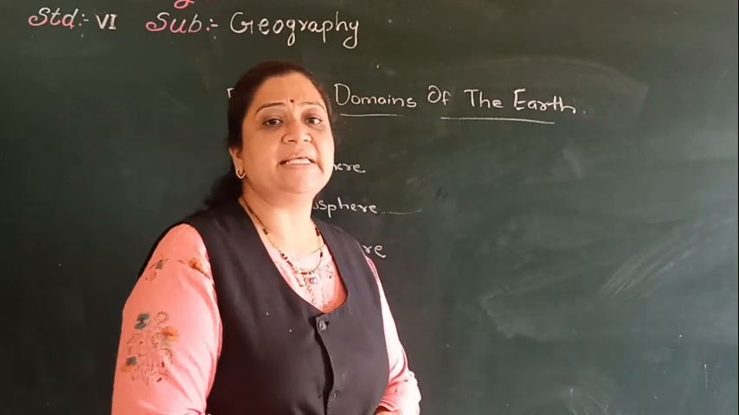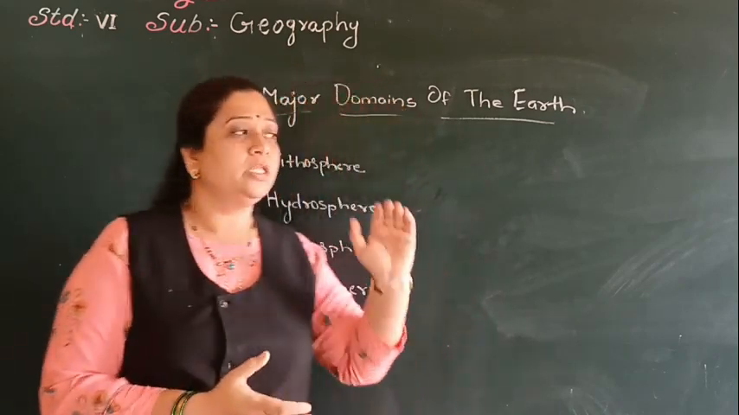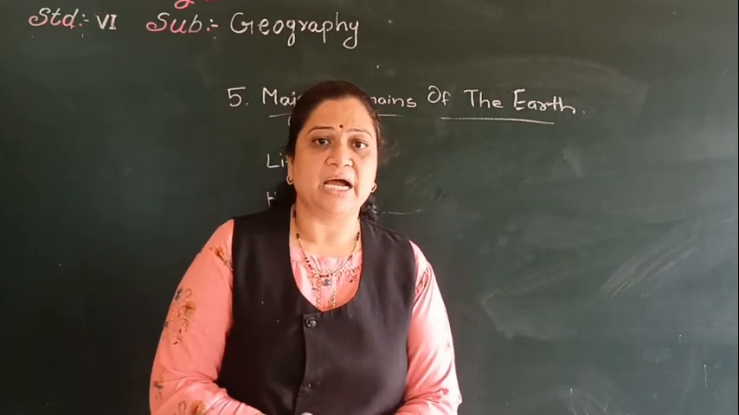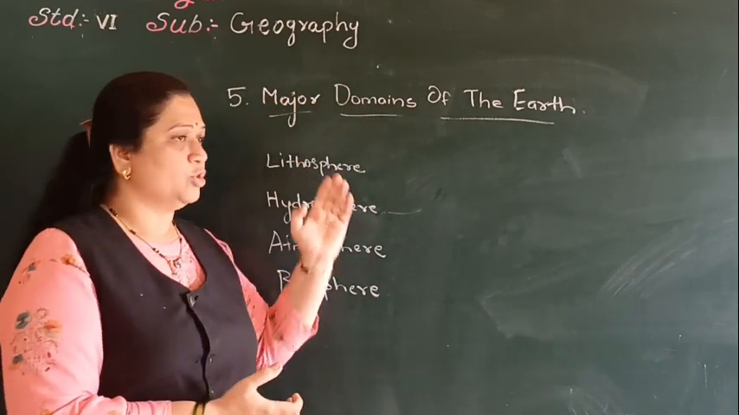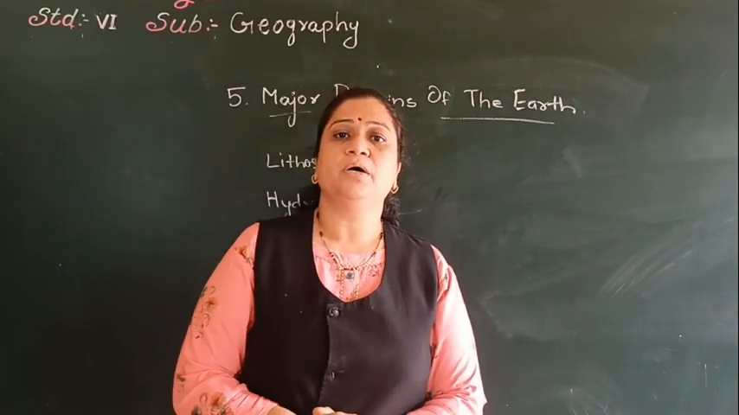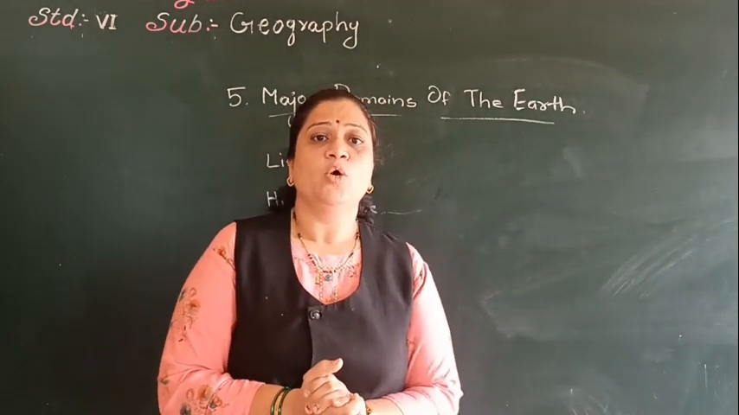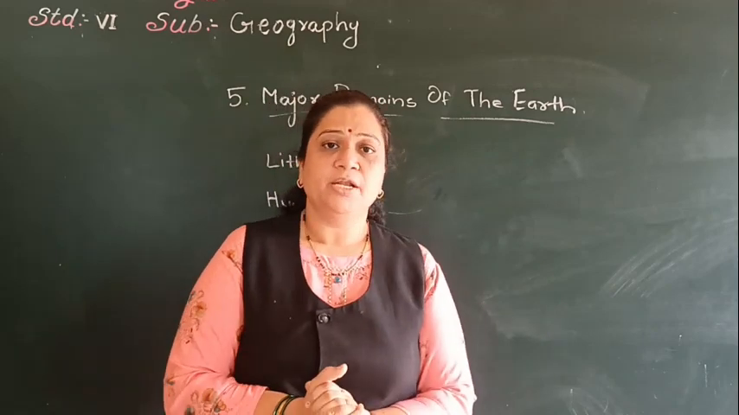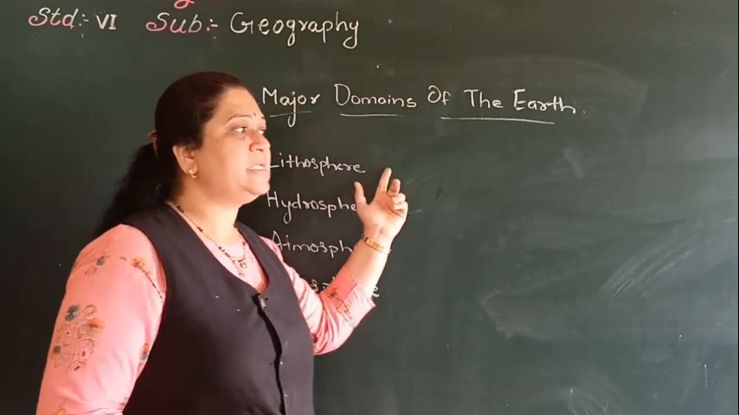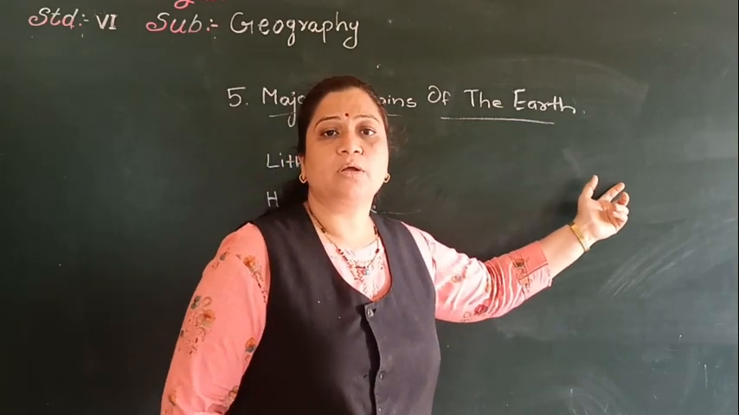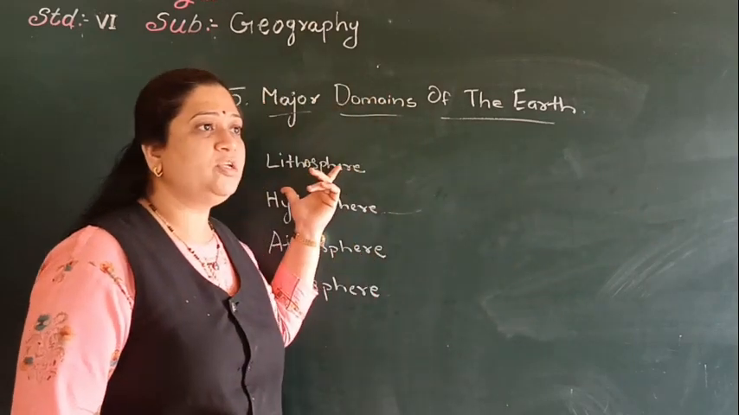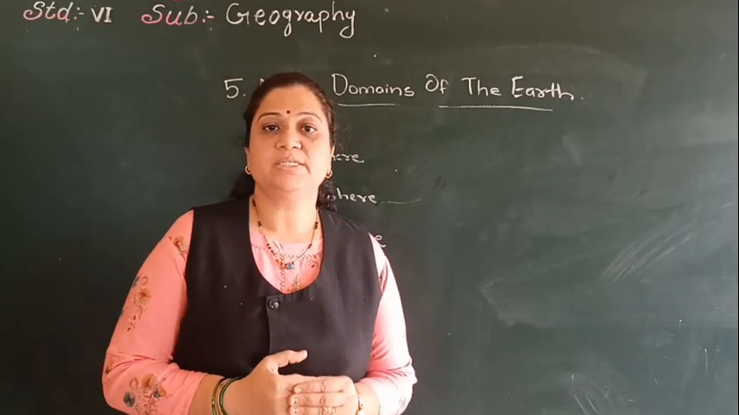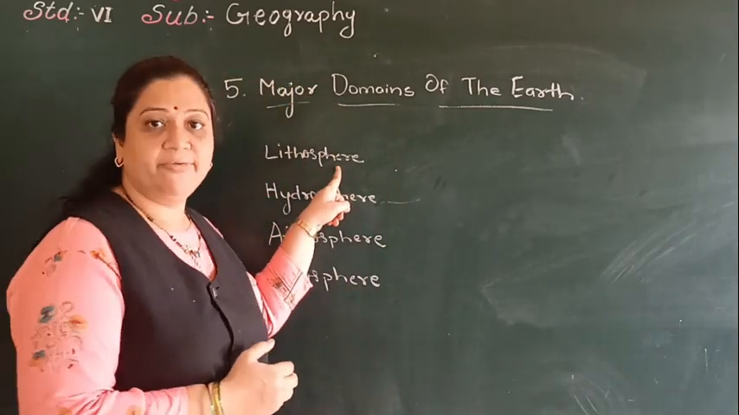So children, in this lesson we are going to study about the four major domains of the earth in detail. Let us start with the first one, that is the lithosphere. The earth is a planet which is divided into two major parts, that is land and water. Lithosphere is the sphere which is covered with land. So here we are going to study about the land surface area. The solid portion of the earth surface is called the lithosphere.